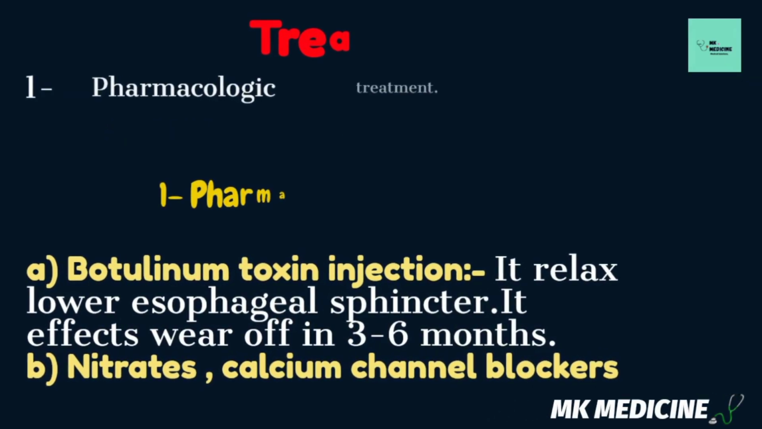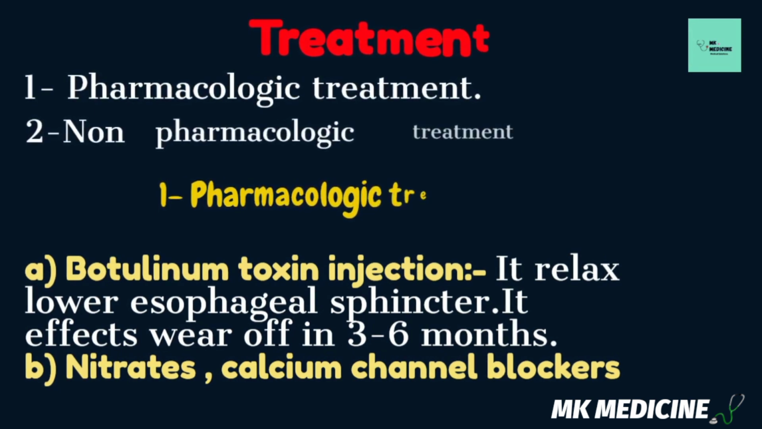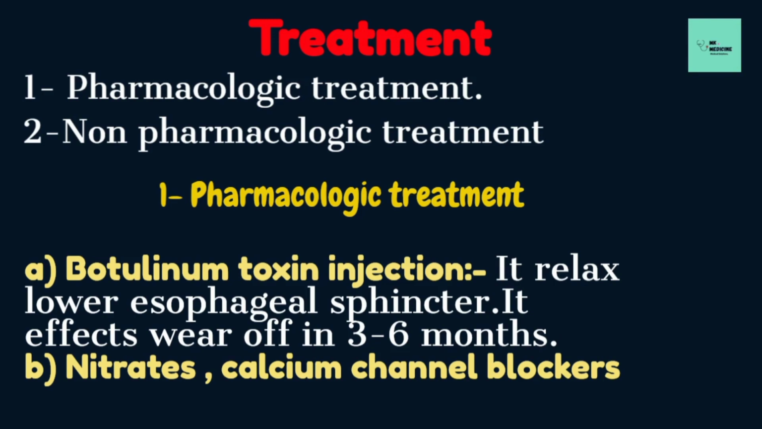Now, treatment of achalasia. There are two kinds of treatments: pharmacologic treatment and non-pharmacologic treatment. Pharmacologic treatment includes botulinum toxin injection. Actually, it relaxes the lower esophageal sphincter. Its effect wears off in 3 to 6 months. Other pharmacologic treatments are nitrates and calcium channel blockers. Nitrates relax the lower esophageal sphincter, and calcium channel blockers decrease the tone of the lower esophageal sphincter.